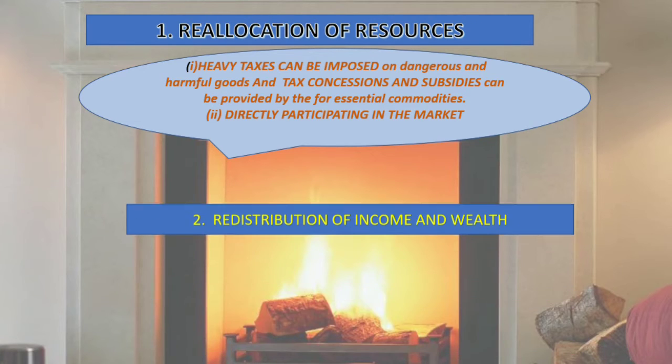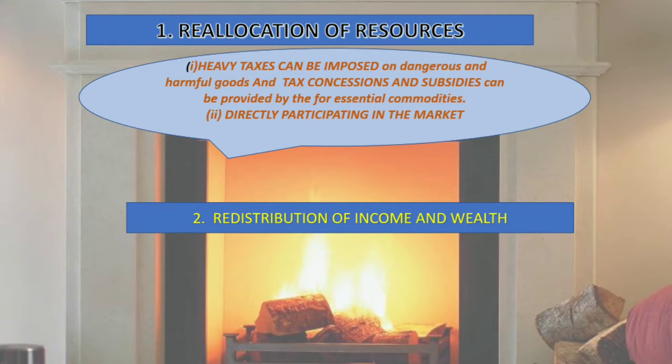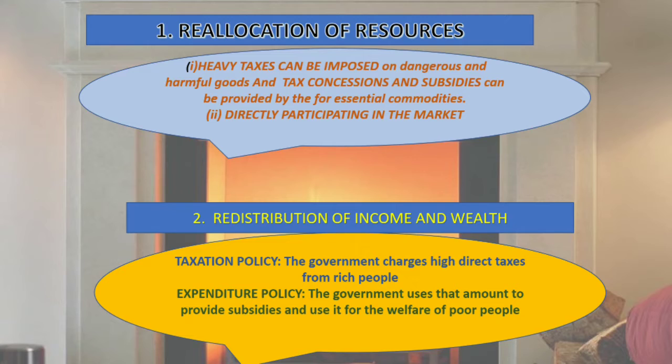Then second is redistribution of income and wealth. As we know, inequality persists in every economy. So what is the government's role? Government's role is to redistribute the income and wealth among rich and poor. For this, the government uses its taxation and expenditure policy. The government can charge high direct taxes, that is income tax, from rich people, and utilize this money for the welfare of poor people, giving them better education, health, etc., and giving them necessity items such as food, LPG, etc.